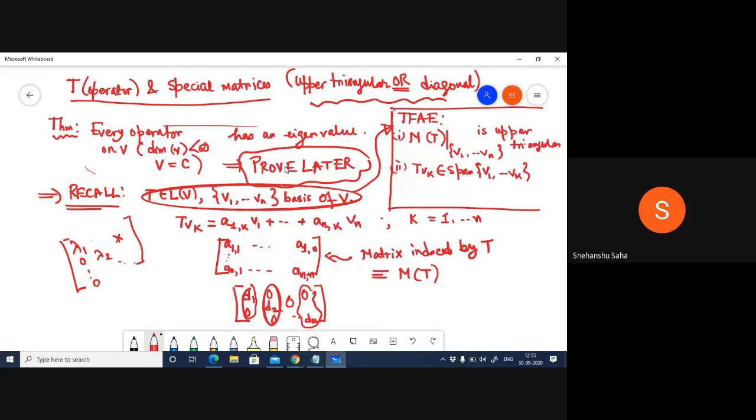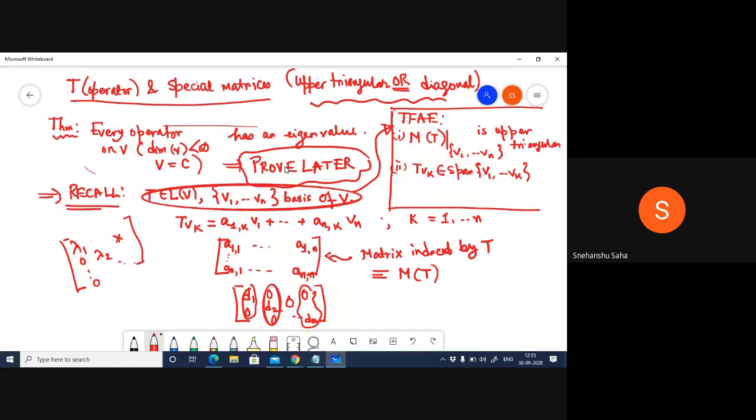for every k from 1 to n. That should also make sense. So what is T v_k? You apply this transformation on any vector taken from your basis set, so the range is also going to the vector space V. Therefore it must be in the span of these basis vectors.